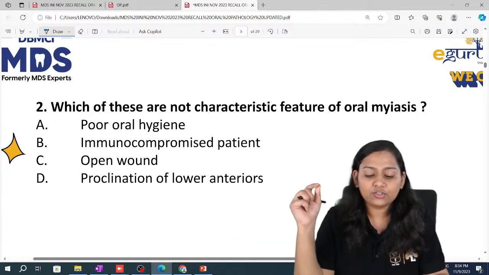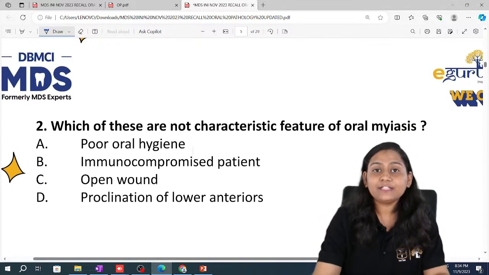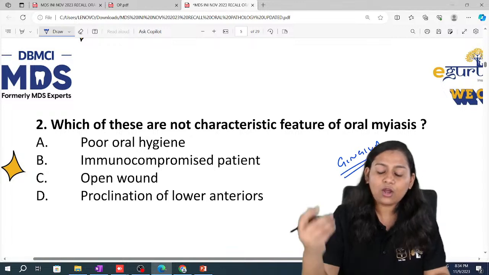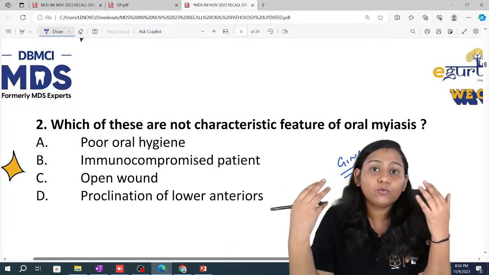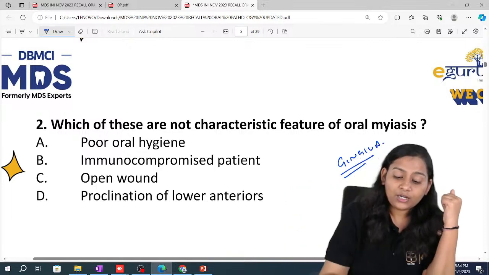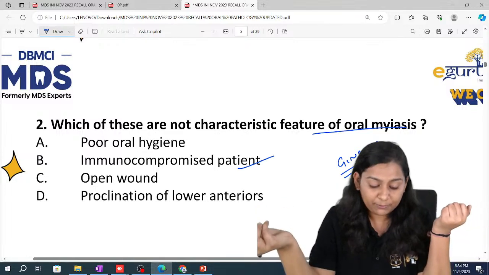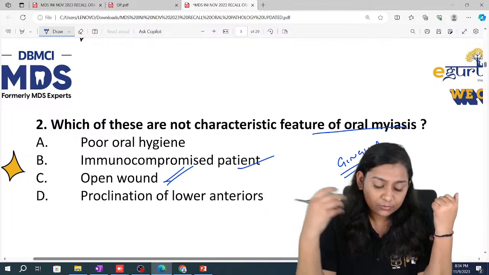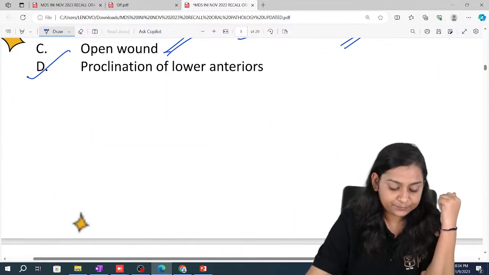Now, which of these are not characteristic features of oral myiasis? The most common site for oral myiasis is gingiva. What is the most common effect we see if we don't maintain oral hygiene? If we have poor oral hygiene, the gingiva is the first site to get affected. So poor oral hygiene is a characteristic feature. If a patient is immunocompromised, or has an open wound, obviously it will have more tendency to get oral myiasis. So proclination of lower anteriors is the answer.